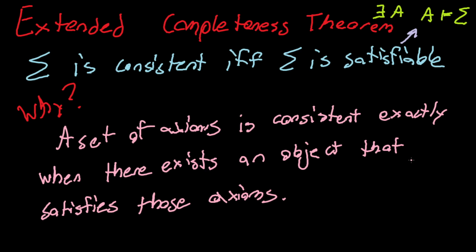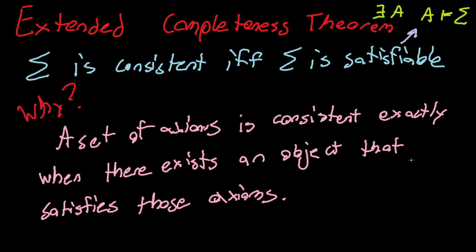And hopefully you don't need too much convincing that this is an important statement, because there are two sort of use cases. Say for instance we're talking about vector spaces, and we wrote down the axioms of a vector space, and we wonder, how do I know that these axioms are good? How do I know that I actually wrote down consistent axioms?